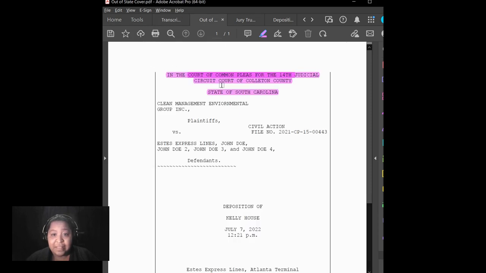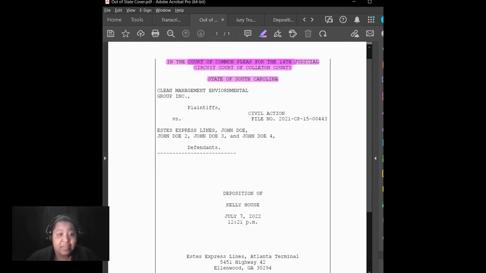Now, in a civil case, this will be your plaintiff, or in the plural if there are multiple, and same thing with your defendants if there are multiple. The plaintiff is whoever is suing the defendant in this case.